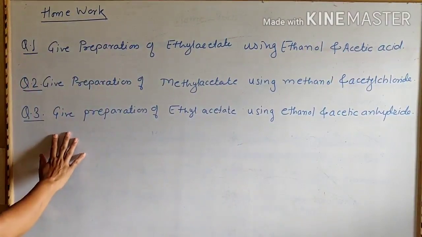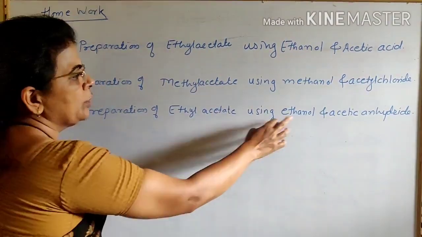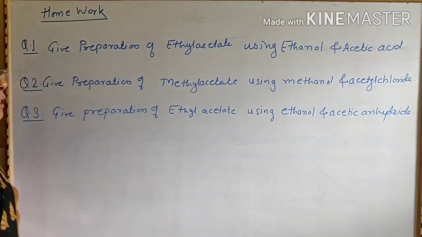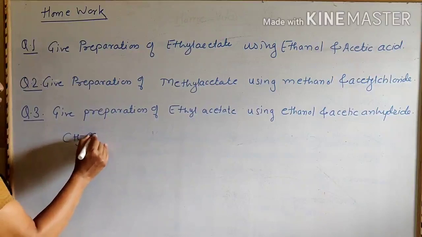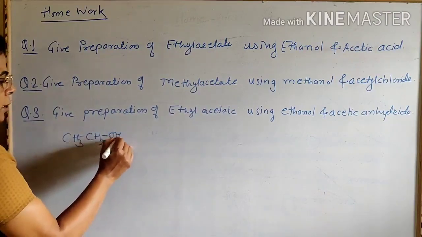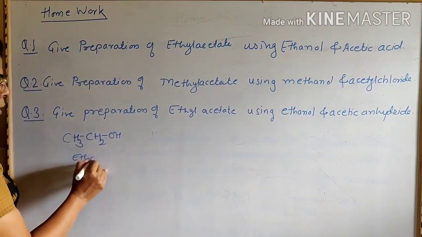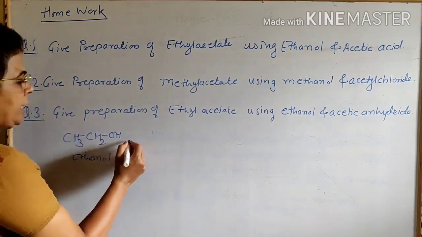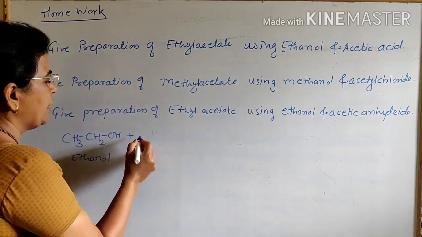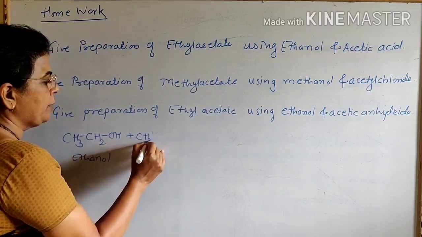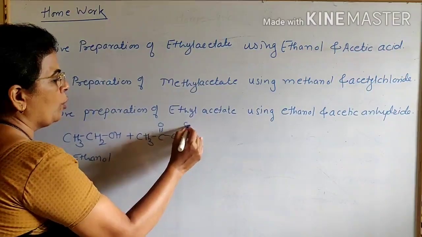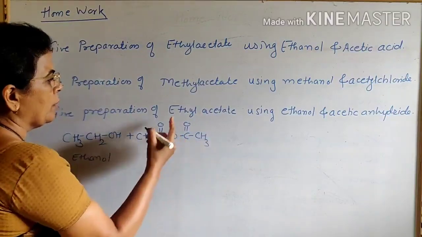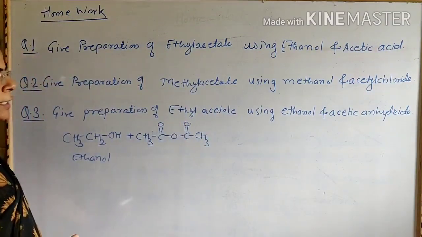Now we are going to prepare ethyl acetate using ethanol and acetic anhydride. Now the structure of ethanol is CH3 CH2 OH. Ethanol. Now acetic anhydride. The structure of acetic anhydride is CH3 C=O O C=O CH3. Now we have to prepare ethyl acetate.